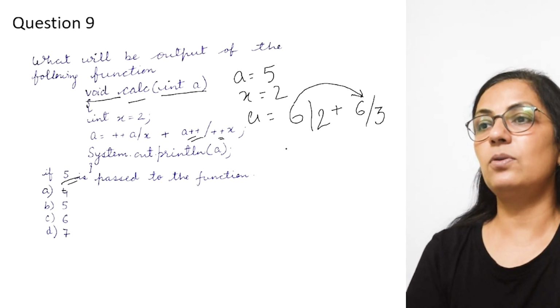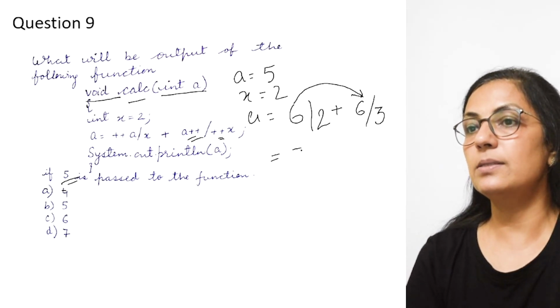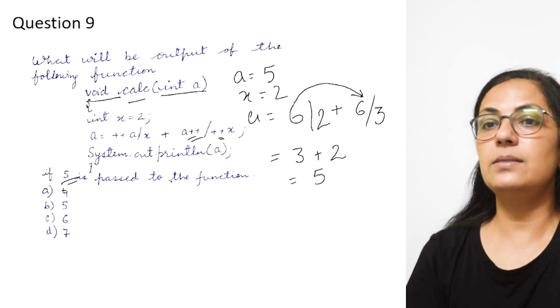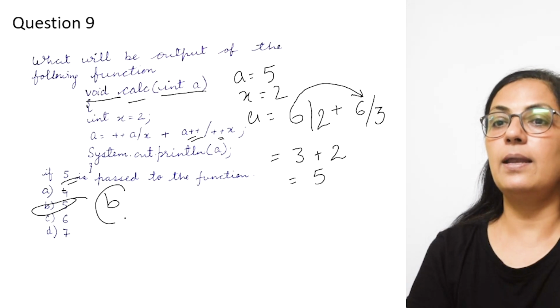It will become 3 and now we have to solve it. 6 by 2 is 3 plus 6 by 3 is 2 and the answer comes 5. So option B is the correct answer.